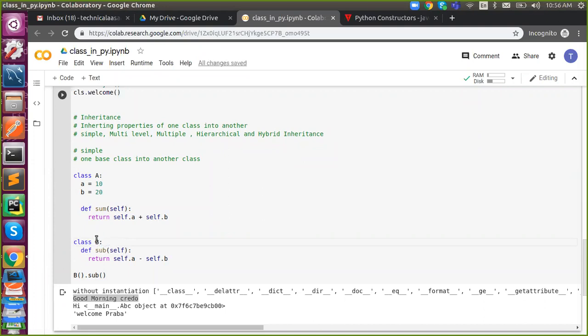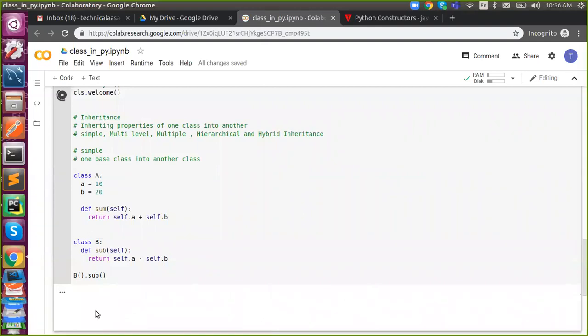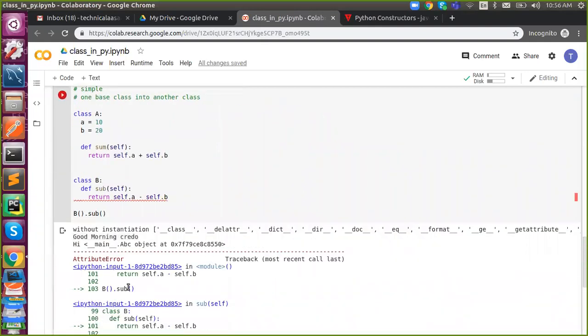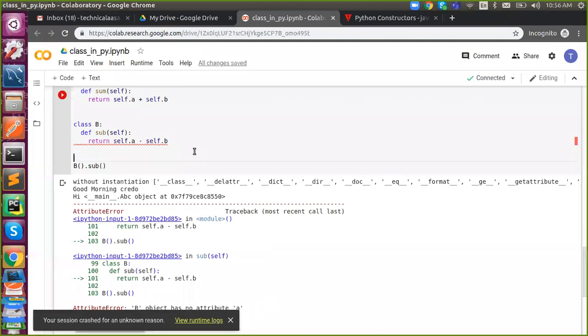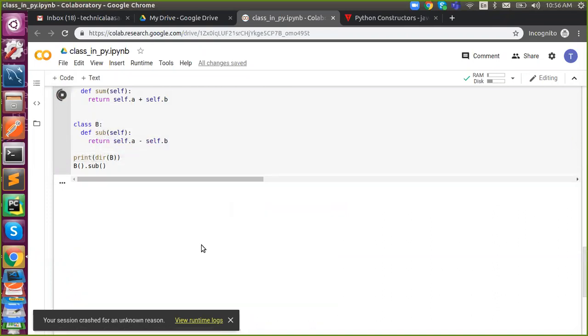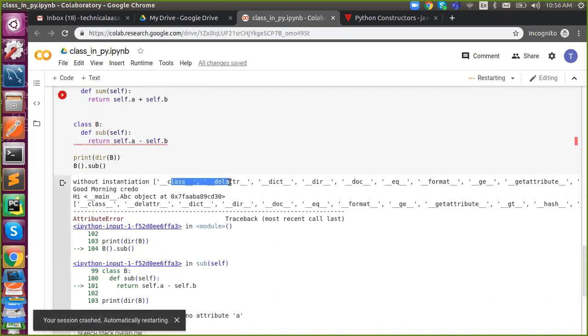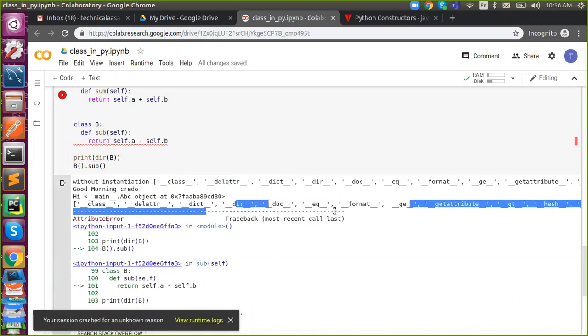Now it is derived, but in my derived class I don't have the properties A and B, so it says attribute error: B object has no attribute A, right? Say dir of B, we won't get any. It will contain only sub alone. Apart from that, we don't have anything.